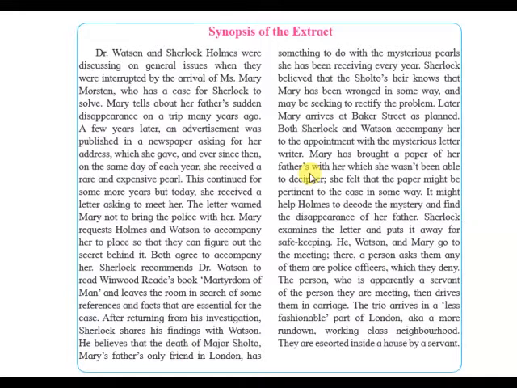So this person puts them in a carriage and he takes them to a very less fashionable part of London. Here it means the least developed part of London, a neighborhood where all the people are of the working class. And then they are moved into a house by that particular servant. So here we end with the theme, plot, and the synopsis of the extract.